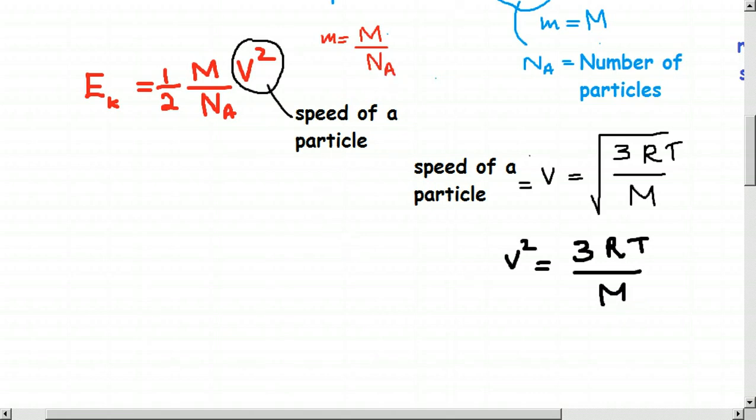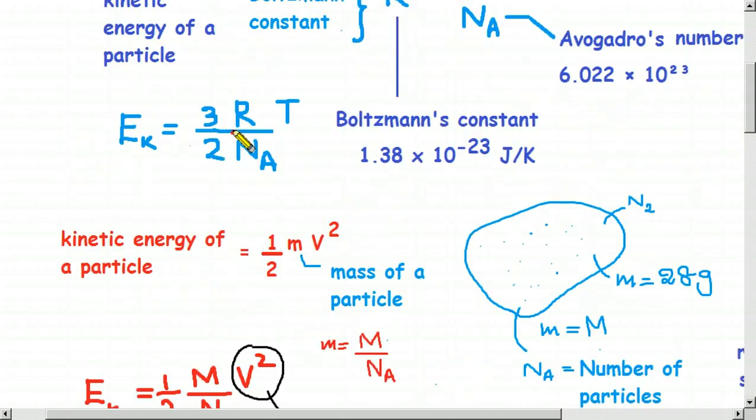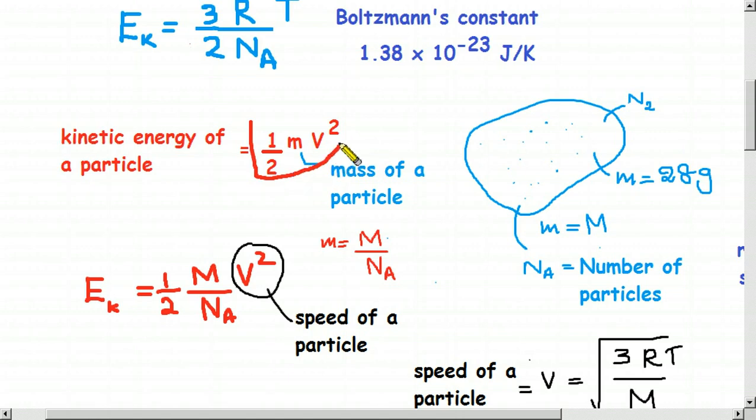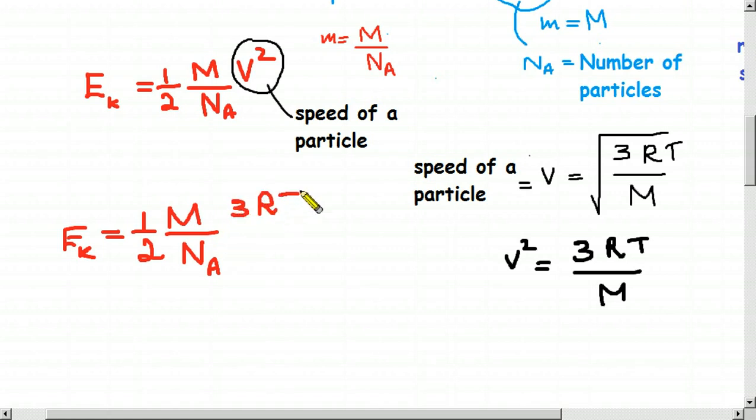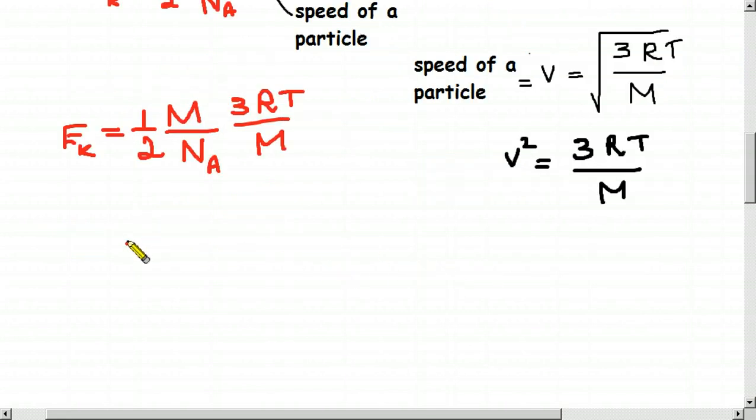So let us write it here. We are following this half mv squared equation. Don't be scared, it is very simple beginning. So half m divided by Na, v squared is 3RT divided by capital M. So this term, v squared part, we substitute here.